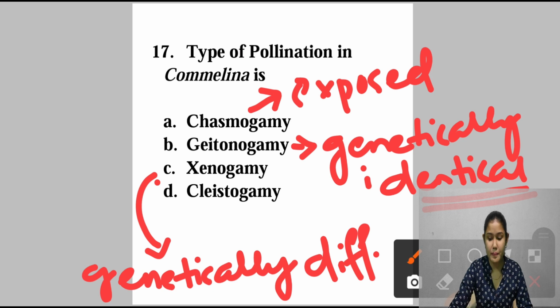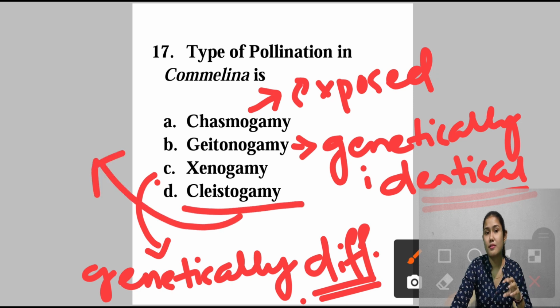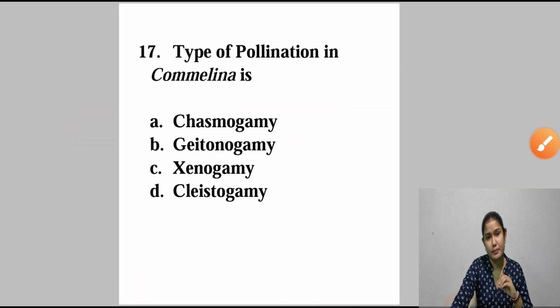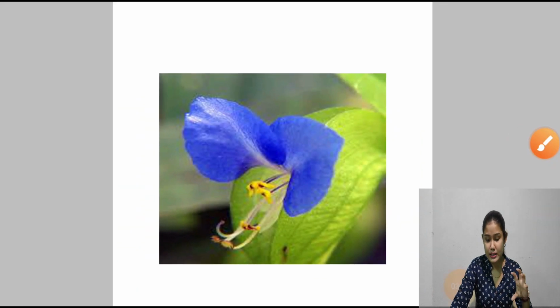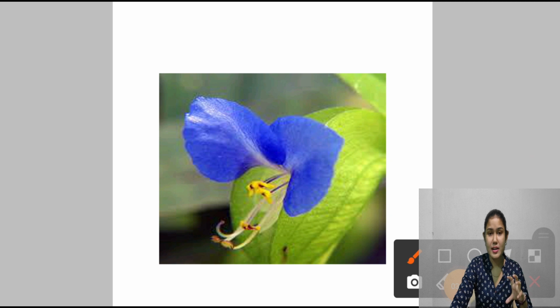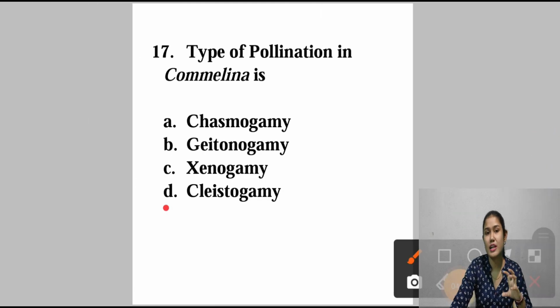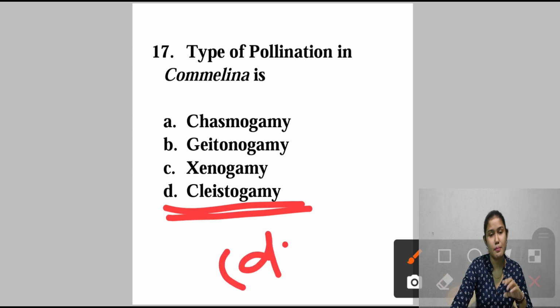And Cleistogamy is a type of self-fertilization in which the reproductive parts of the flower are permanently closed. So considering the Commelina, the answer will be Cleistogamy. In Commelina, the reproductive parts of the flower are permanently closed. So self-fertilization takes place in such plants. Now come to question number 18.